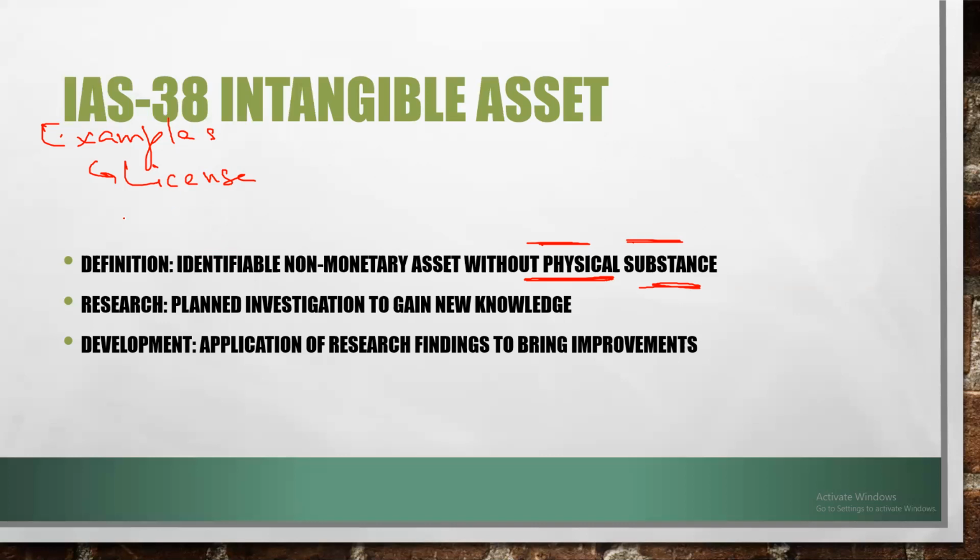In the same way, you should have heard of patents. For example, we invent something new, and we get the invention patented.